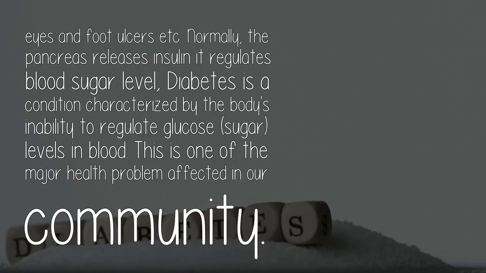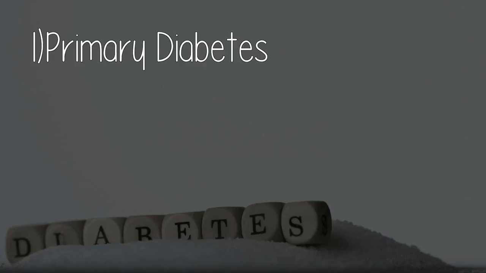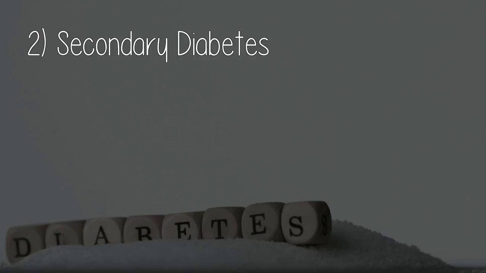etc. Normally, the pancreas releases insulin. It regulates blood sugar level. Diabetes is a condition characterized by the body's inability to regulate glucose, sugar, levels in the blood. This is one of the major health problems affecting our community. Classification of diabetes mellitus: 1. Primary diabetes. 2. Secondary diabetes.